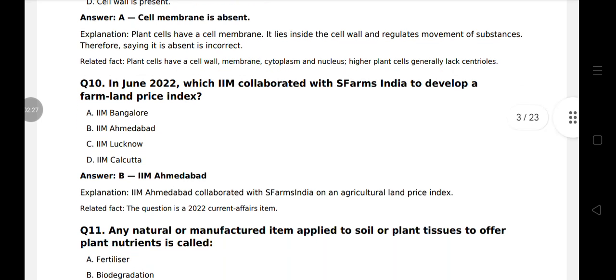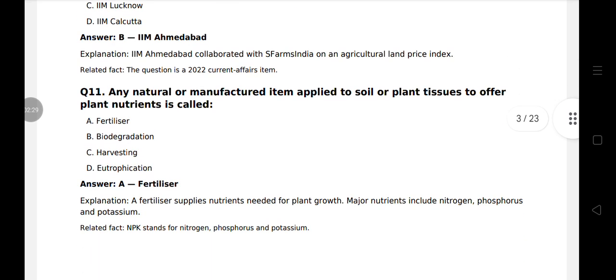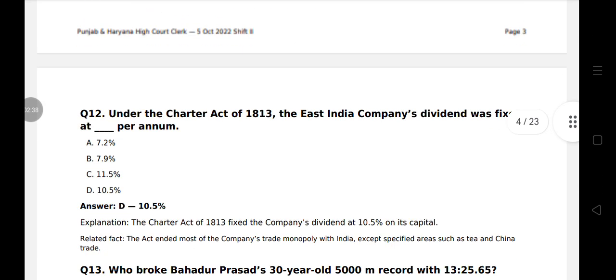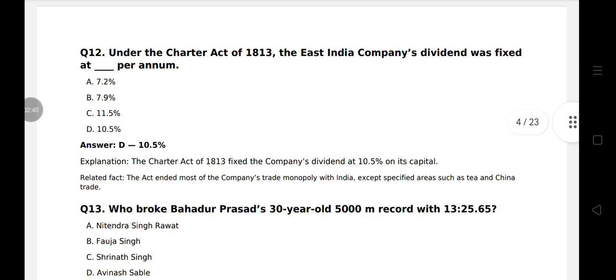IIM Ahmedabad. Question 11. Any natural or manufactured item applied to soil or plant tissue to offer plant nutrients is called fertilizer. Question 12. Under the Charter Act of 1813, the East India Company's dividend was fixed at 10.5 per annum. The act ended most of the company's trade monopoly with India except specific areas such as tea and China trade.